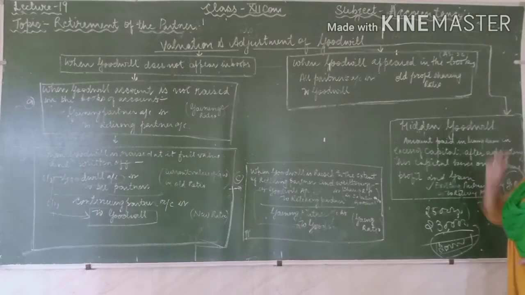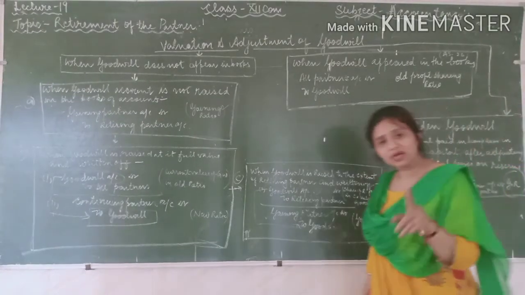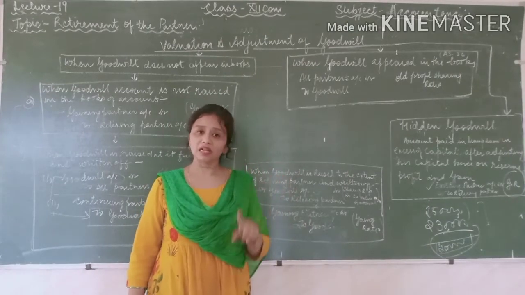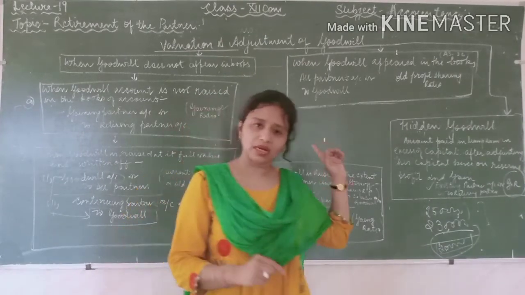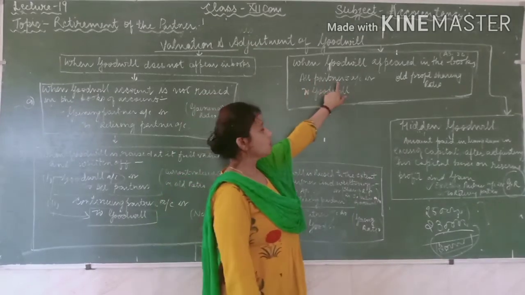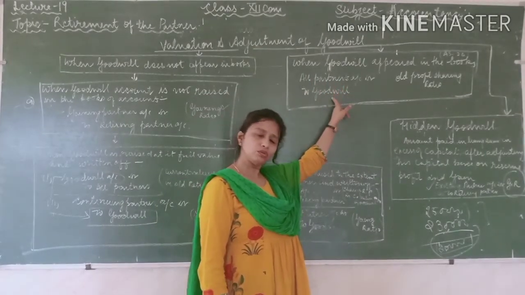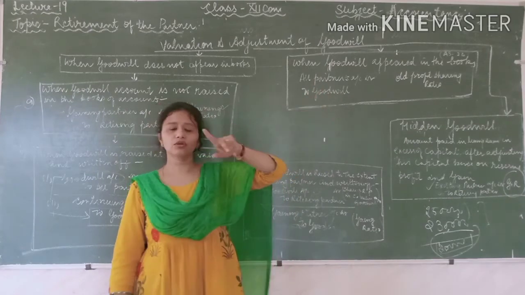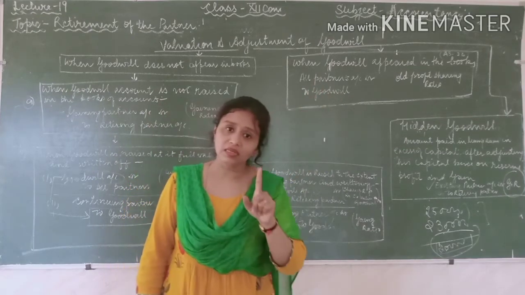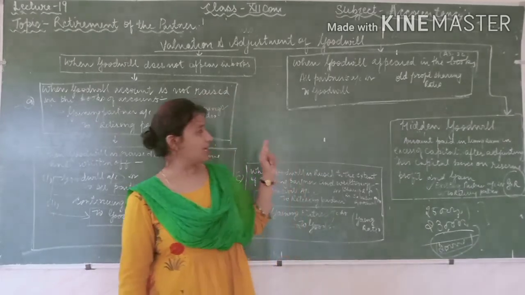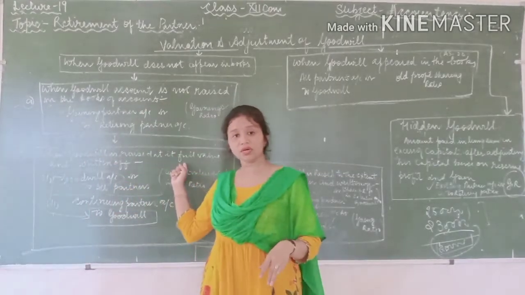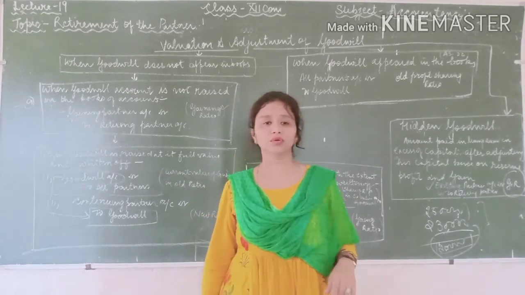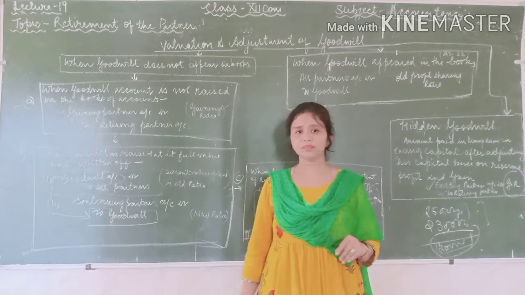Second, when the goodwill appears in the books of account, it must be purchased goodwill appearing in the balance sheet. You write this off by debiting all partners' accounts and crediting the goodwill. You are just passing this entry for the amount existing in the balance sheet. It is not used for the calculation of the compensation. For that you need to see the present value of the goodwill, and all the calculation should be on the basis of that.